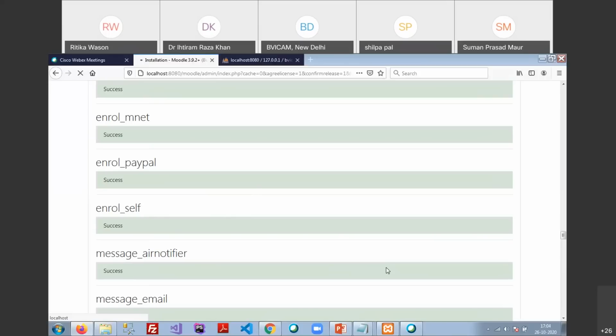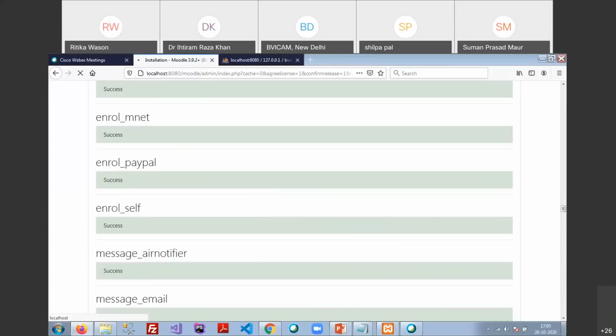Later on, as covered in the first session, Moodle is a very flexible platform where you can deploy and use a lot of things, or you can change it by your own requirements. There are a lot of plugins already provided by the Moodle directory, so you can download them and install them as per your requirement.